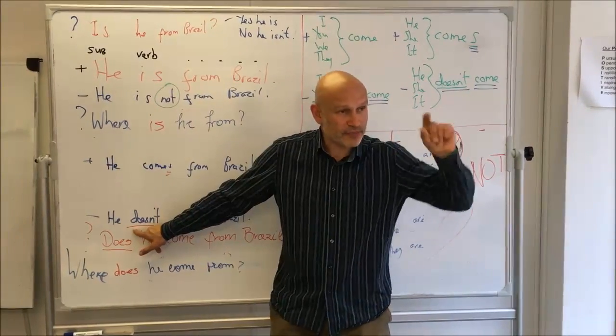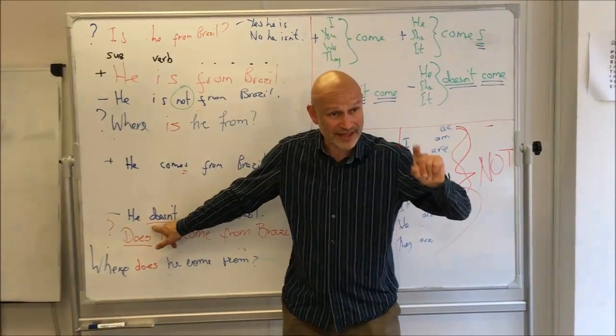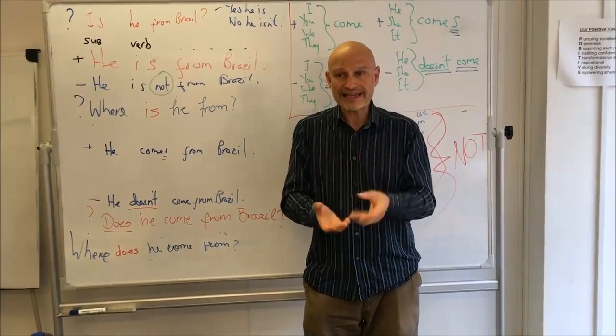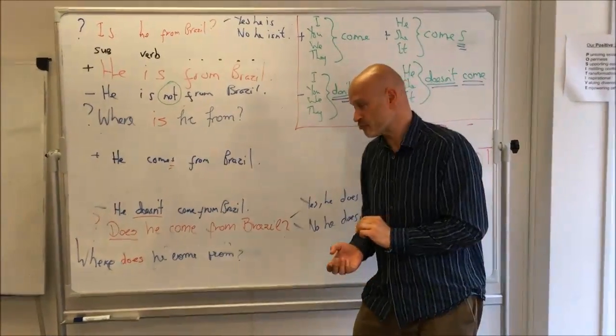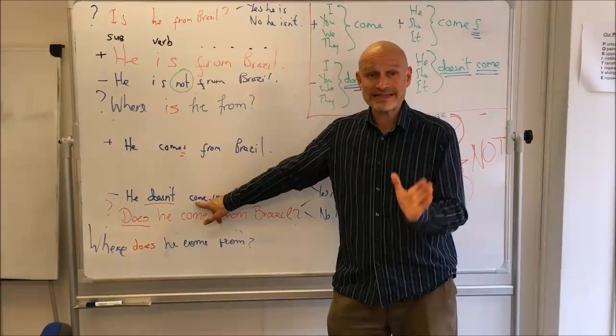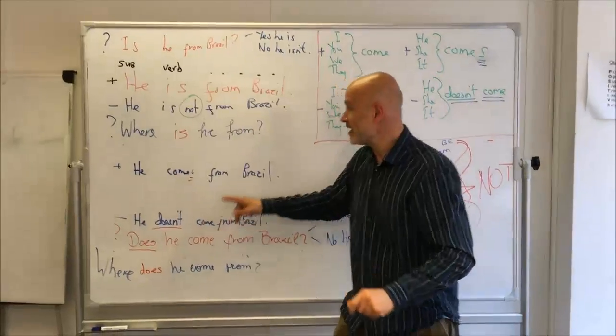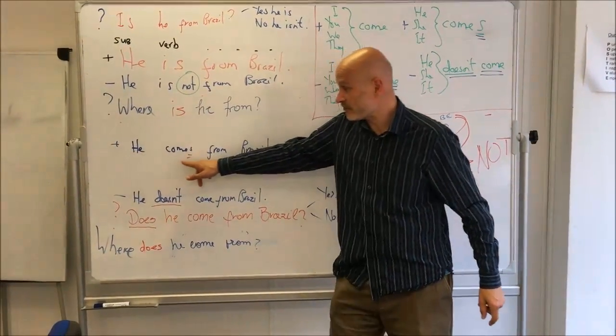This auxiliary verb, this little verb, is important because that is the verb that changes. I can say I don't come from Brazil, he doesn't come from Brazil. The main verb stays the same. I don't come, he doesn't come. It's only in the positive that the